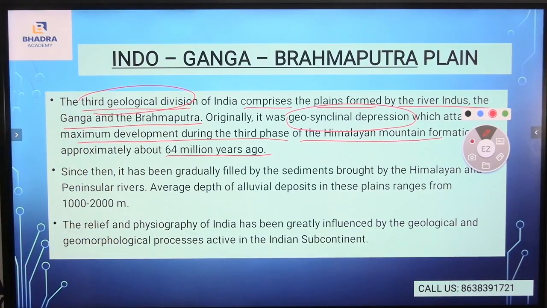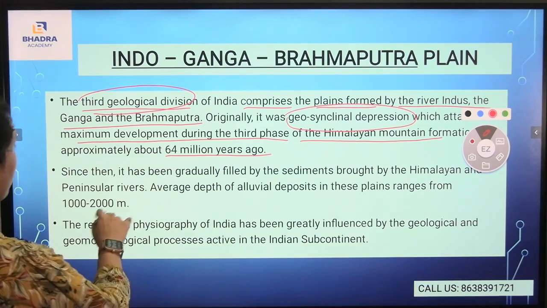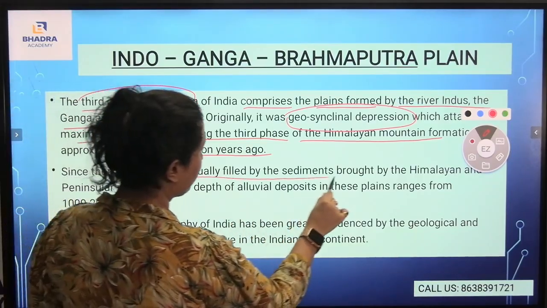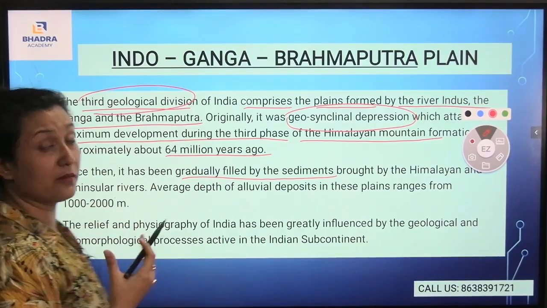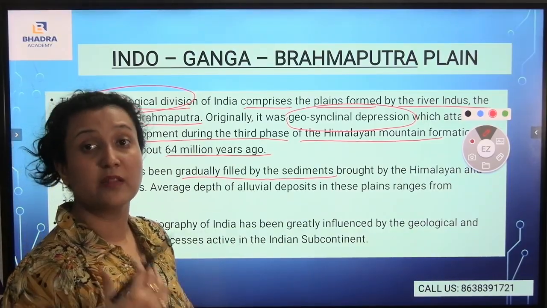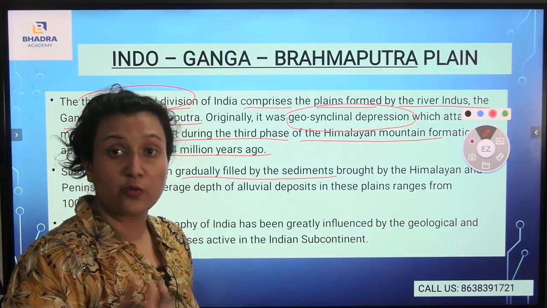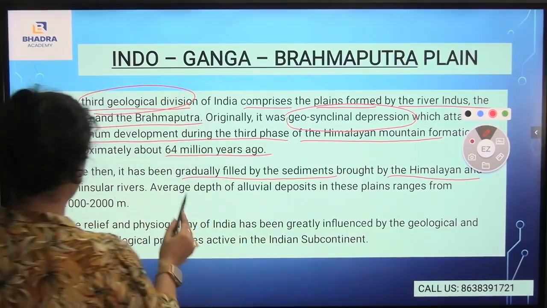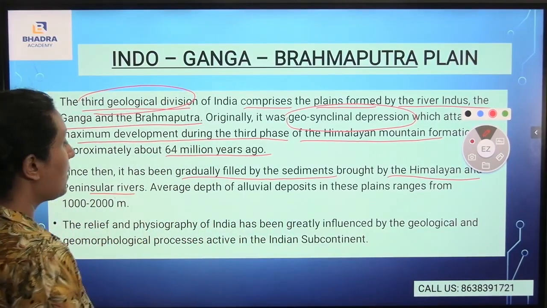Also, you see the second point: since then it has been gradually filled by the sediments brought by the Himalayan and the Peninsular rivers. The average depth of the alluvial deposit in this plain ranges from 1000 to 2000 meters. Now what do you mean by sediments? The parts of rocks and stones are known as sediments. They are brought from the Himalayan region and from the Peninsular rivers.